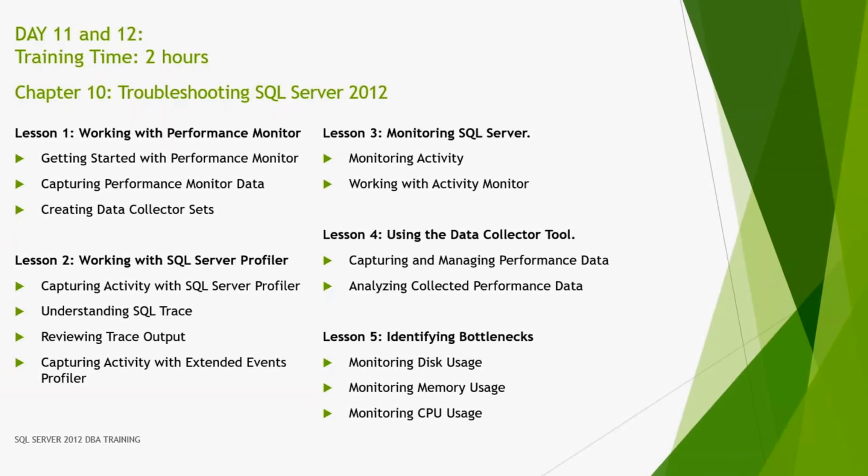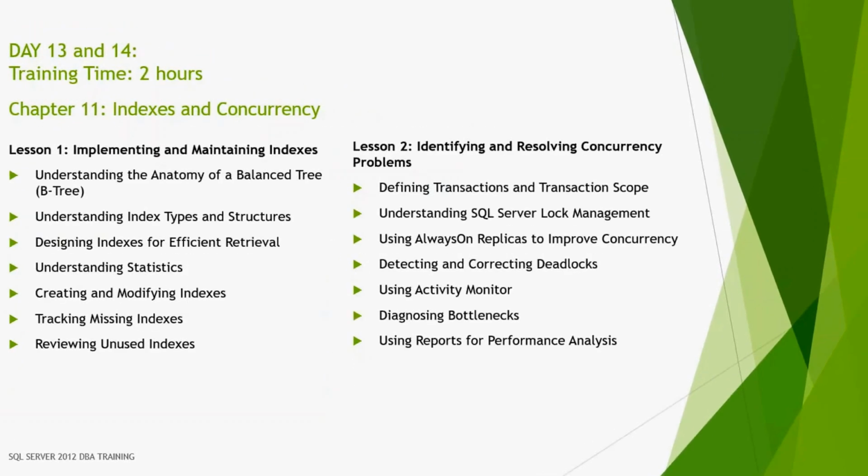And once this is done, then we can move to index and concurrency, where you will learn different types of index creation, why indexes are required and why statistics are required. Once the index is done, then we will move up to concurrency control and deadlock or locking related issues to troubleshoot. Once this topic, index and concurrency, is done, we will learn the query tuning part also here.